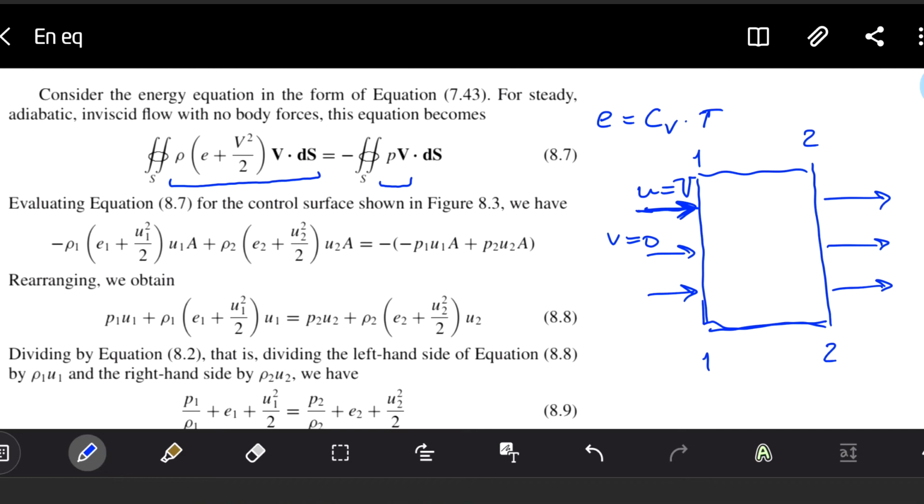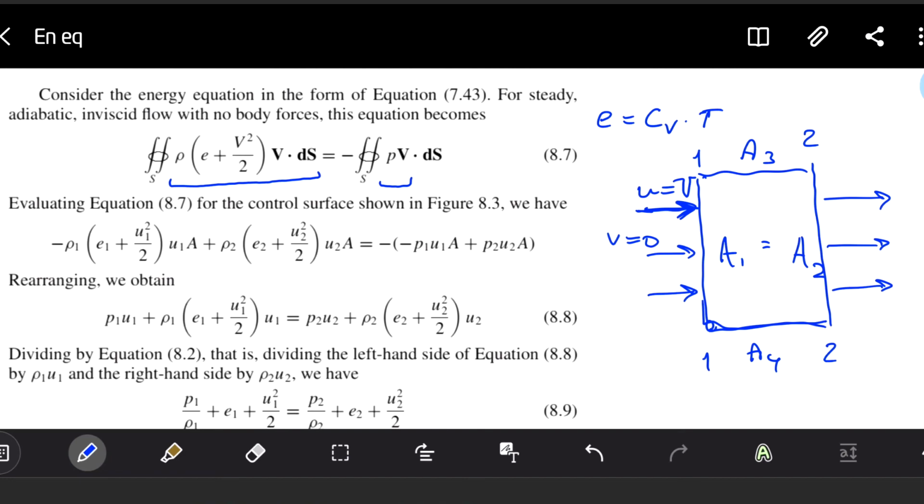So how is this integration done? The integration is done in the following way. We have this area A1, which is equal to A2 here. And then we have A3, for example, here, which is equal to A4. So it's basically a rectangular control volume.